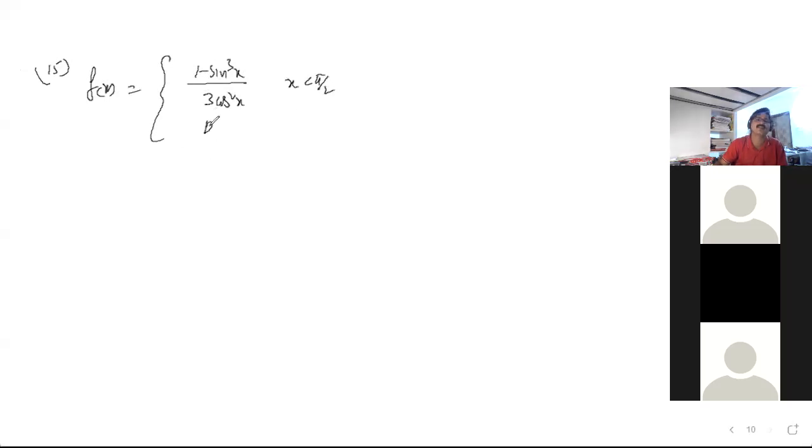RHL, LHL, I haven't discussed yet, now I'm going to discuss. At x equal to pi by 2, it is given, and then 1 minus sin x by 5 minus 2x whole square, for x greater than pi by 2. He said that it is continuous.